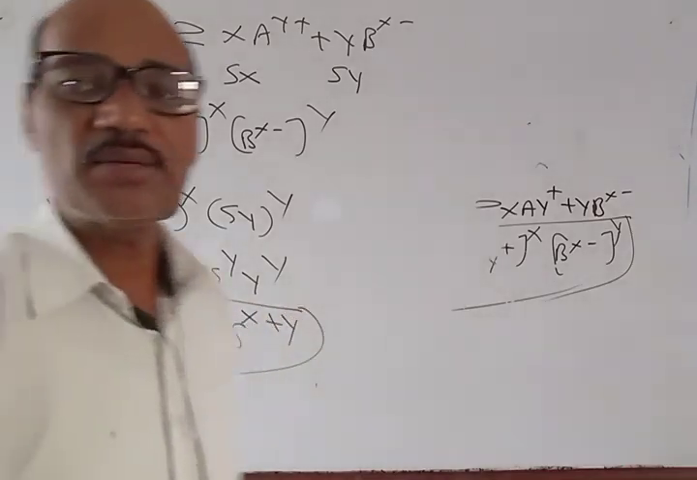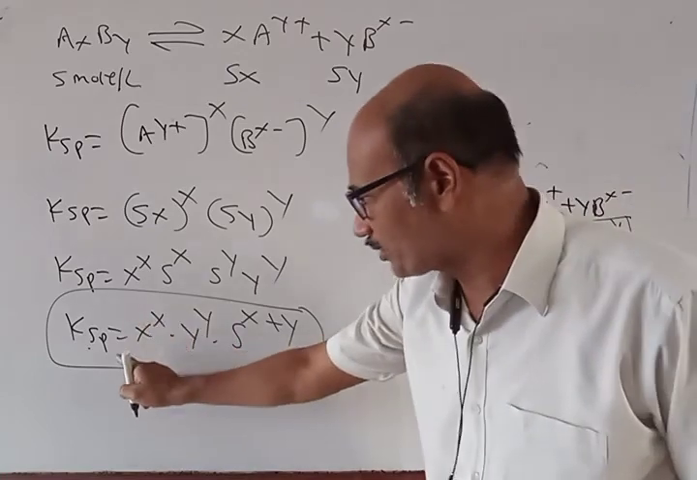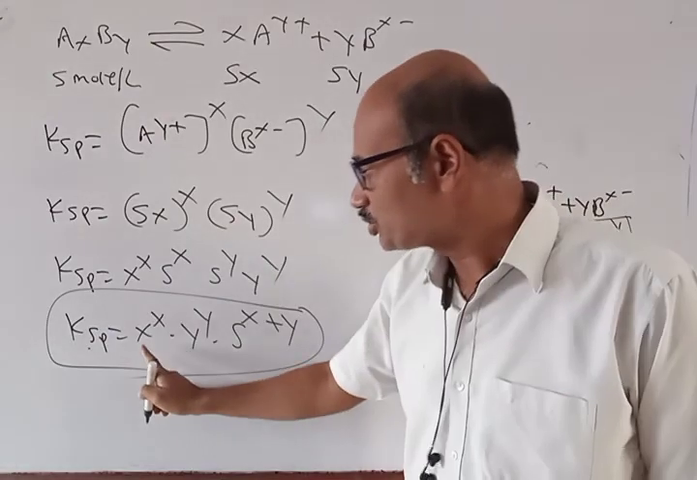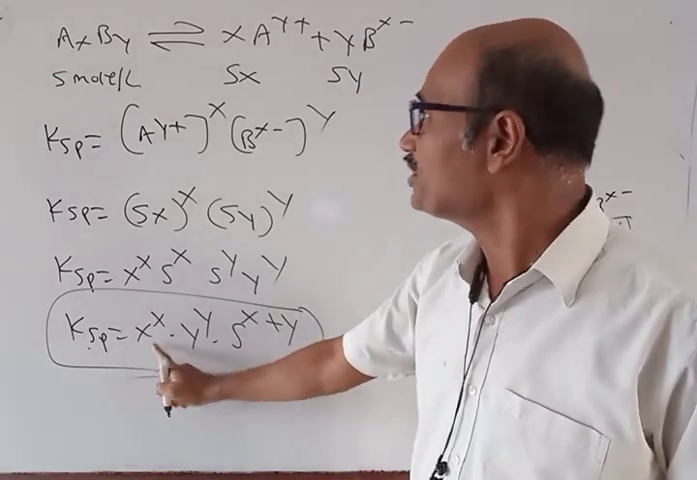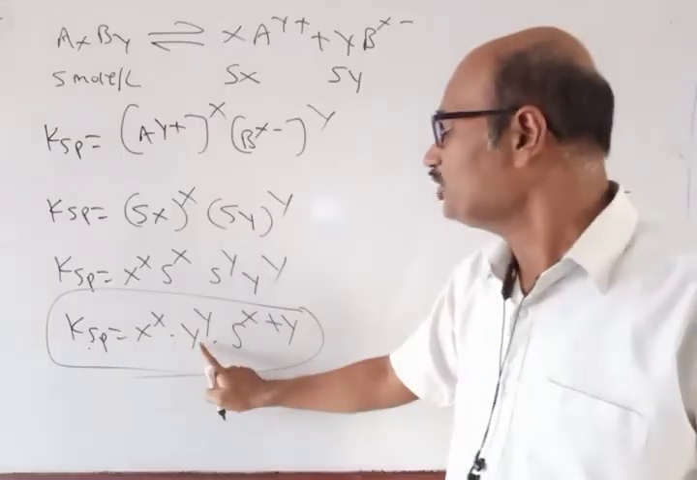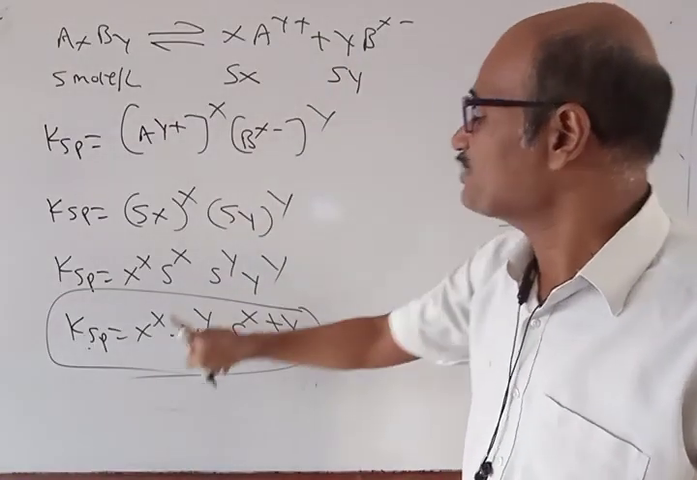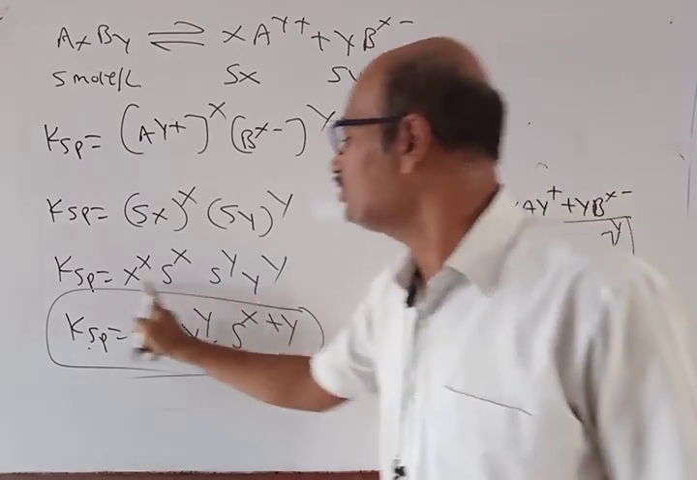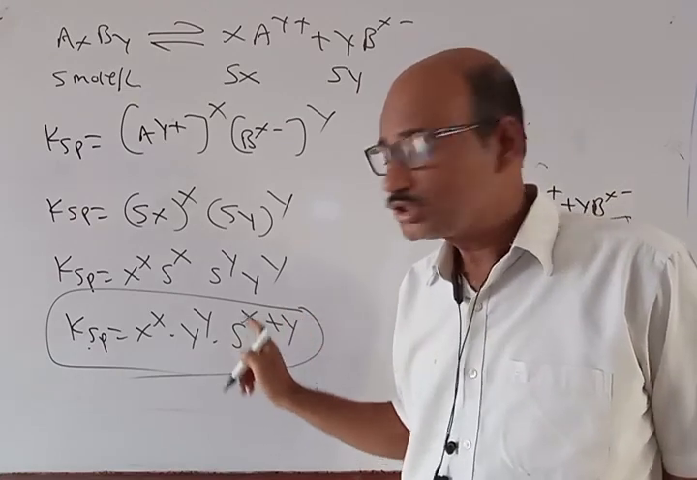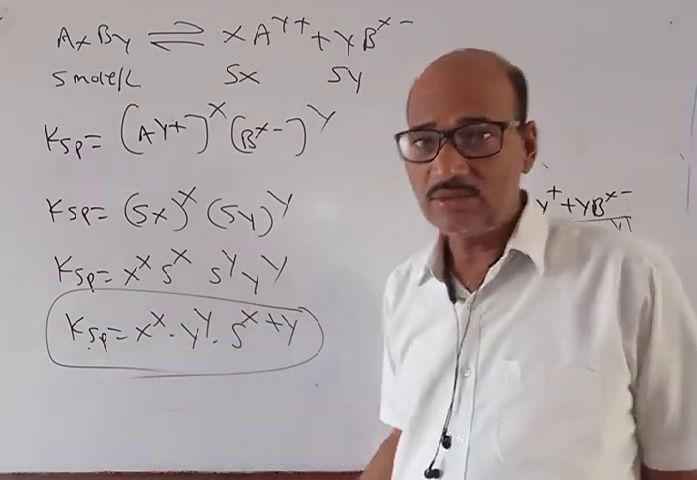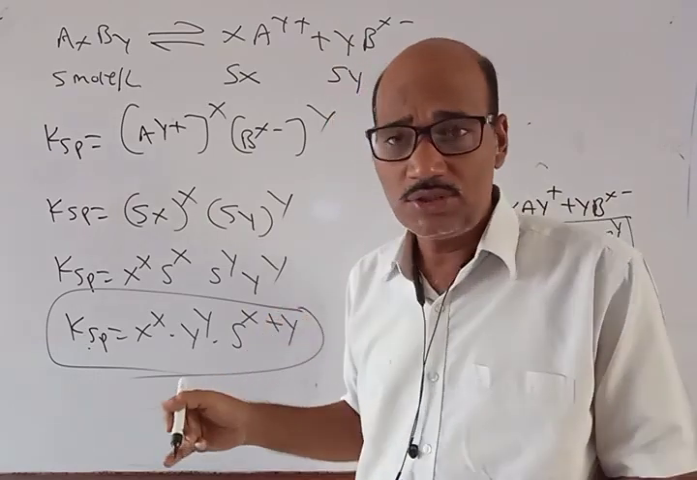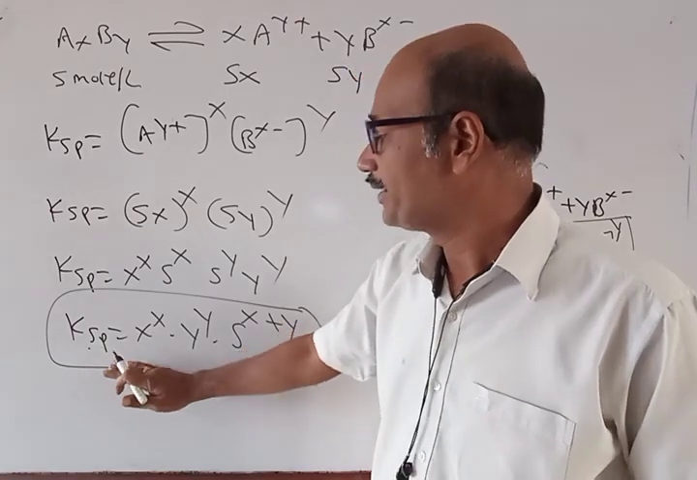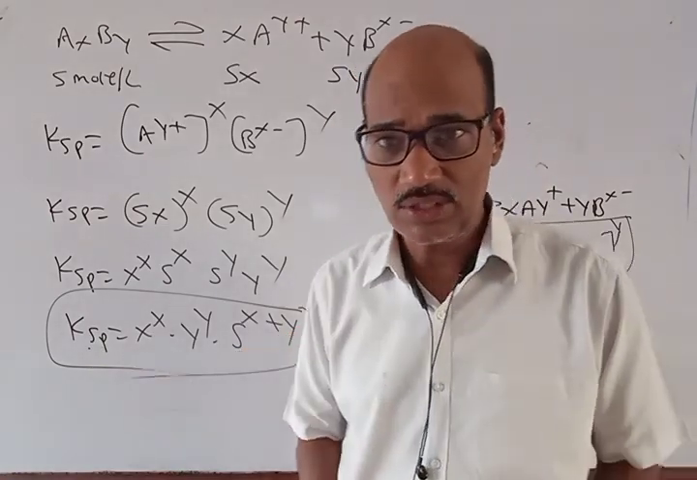In this way we can find the solubility product constant for a sparingly soluble salt like AxBy. So this is the formula. Here x is the coefficient of the Ay plus ion and y is the coefficient of the Bx minus ion. So x power x, y power y, and solubility S power x plus y. Using this expression we can find the solubility product constant. We will solve some numericals based on this formula, and we will continue in the next class. Okay, thank you.